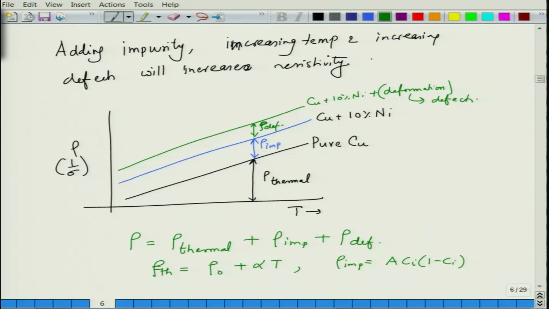And basically this is an additive kind of rule, the Matthiessen's rule of addition.